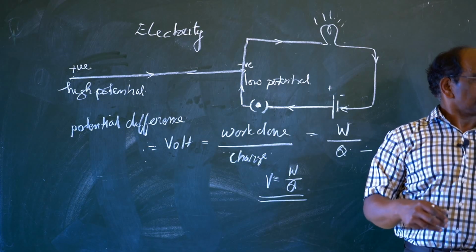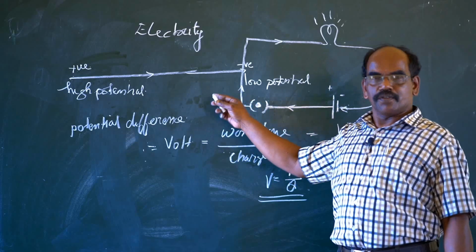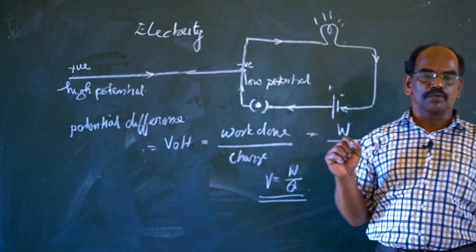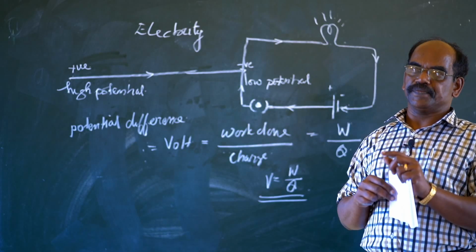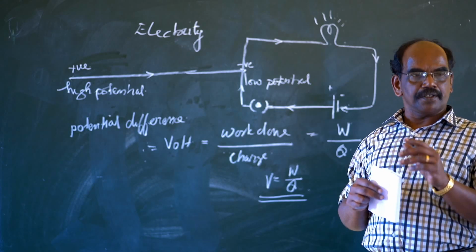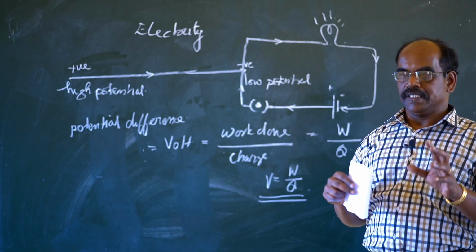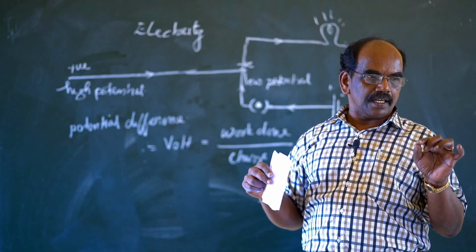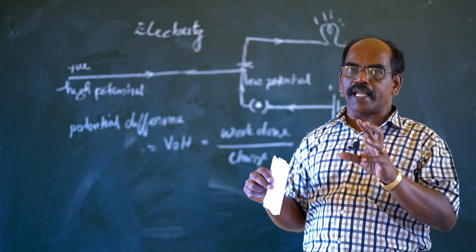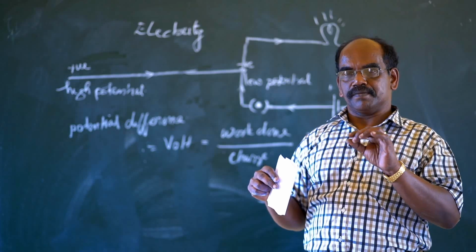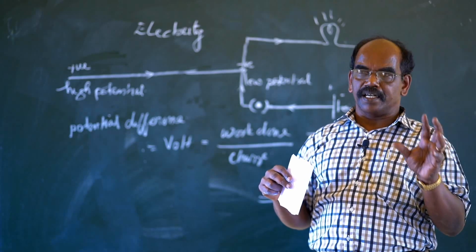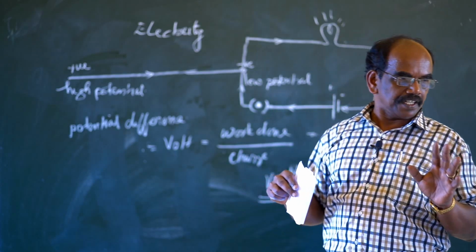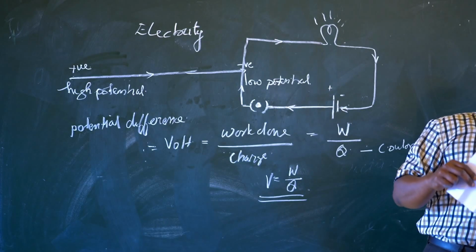Then next one. Now the potential difference is clear. Now how much current is moving through this circuit? That we have to understand. That means the strength of current, the magnitude of current, how much current is flowing through a conductor. That will be measured by another electrical device that is called an ammeter.